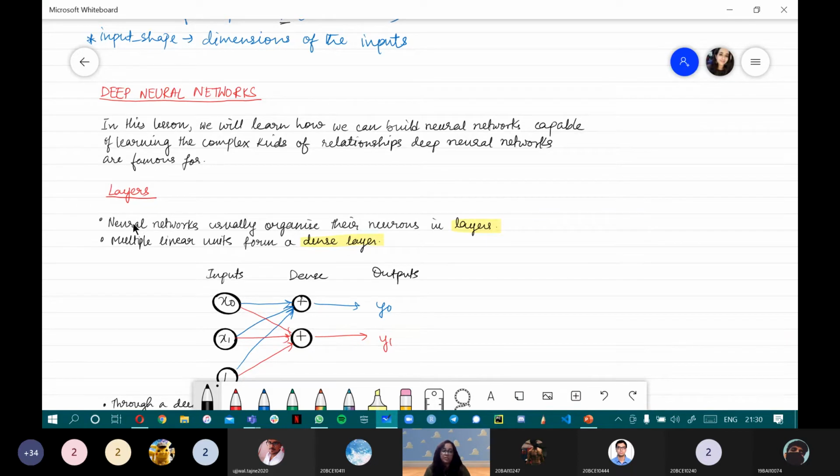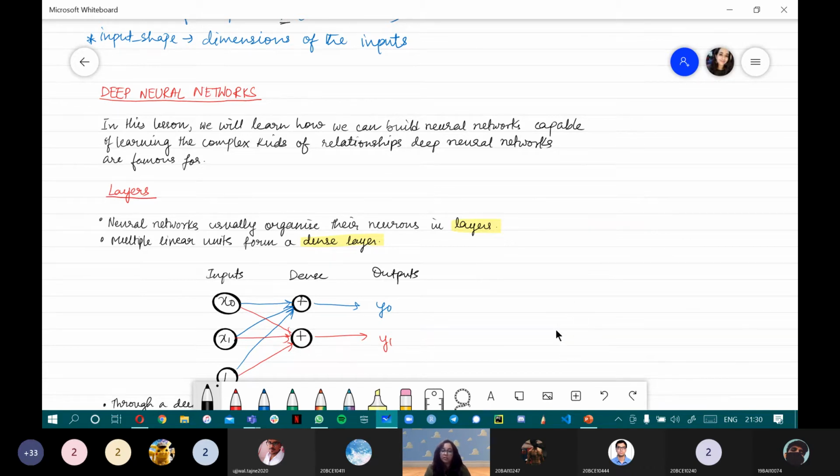So basically a multi-input linear model with its neurons is known as a layer, and when these multiple linear models are put together, they form something known as the dense layer. Dense, just like the English word, means a lot of them, really thick. So that is where the concept of layers comes in.